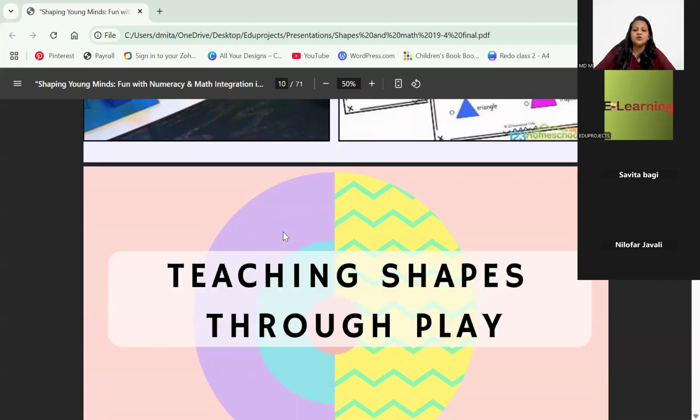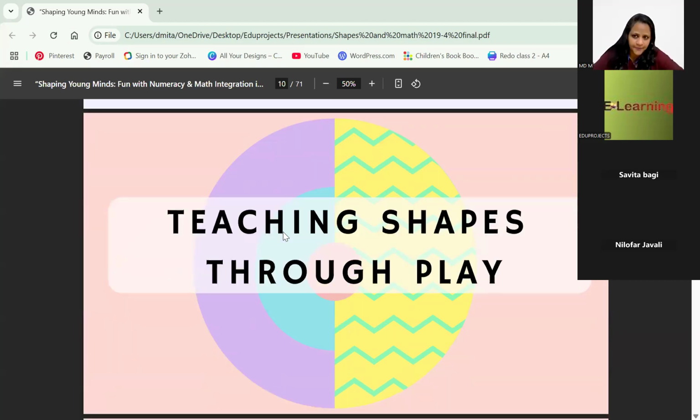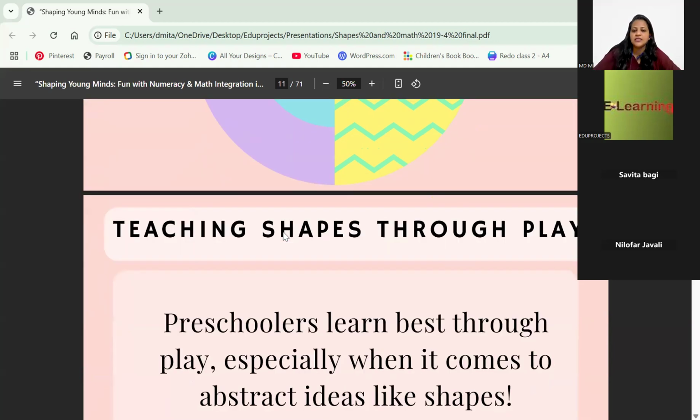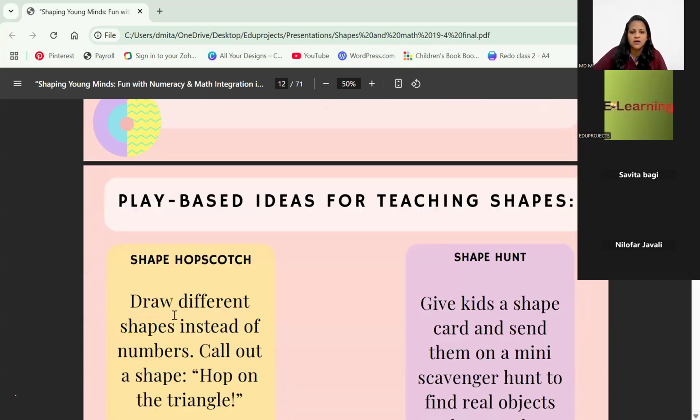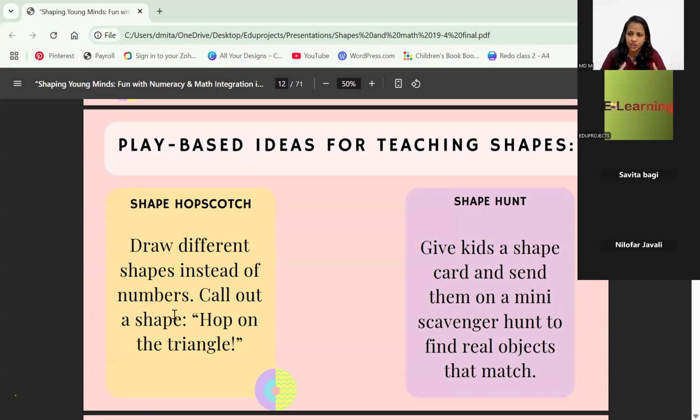So this is what the first concept I mentioned was, the role of shapes in math. Let's go ahead and do teaching shapes through play. When you talk about teaching shapes through play, we all know preschoolers learn best through the playway method. So let us make it more interesting. Let them enjoy and love the concept of shapes, and not just make it a thing where, okay, this is a square, I am done now, I don't have to know more about it. No, let them enjoy. Let them explore it in their surroundings. So, play-based ideas for teaching shapes.